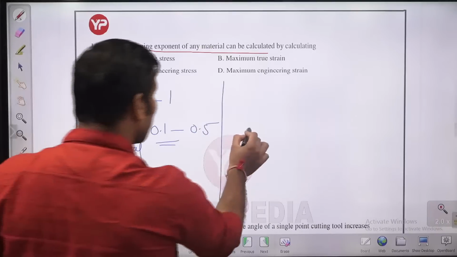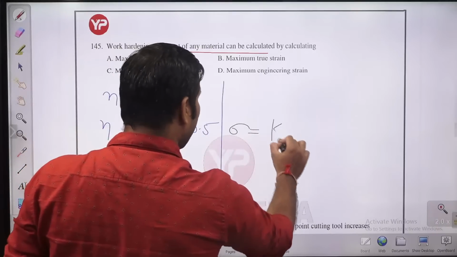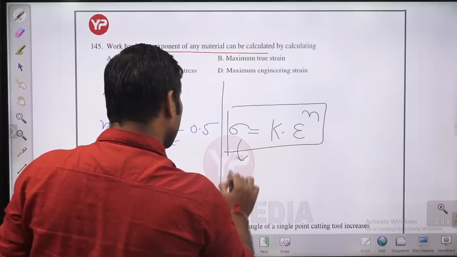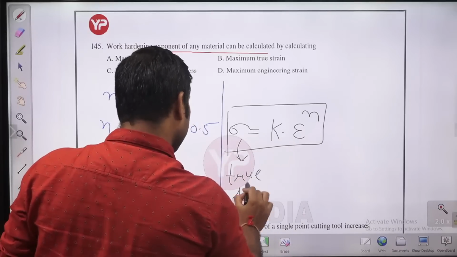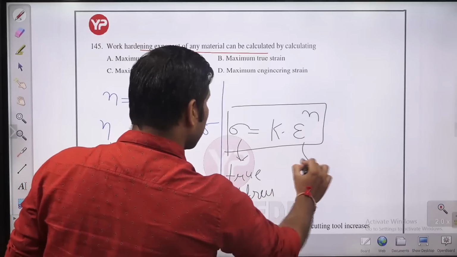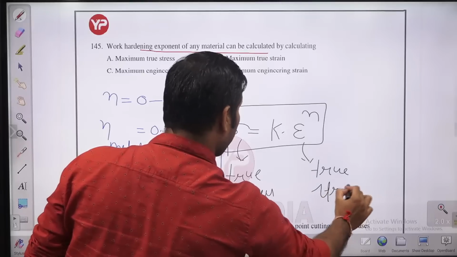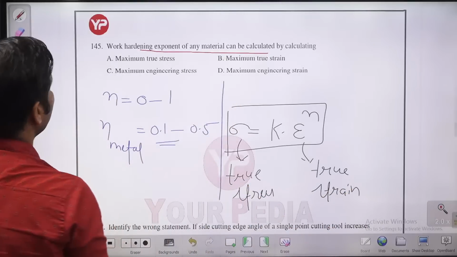There is a relationship: true stress is equal to K into true strain to the power n. This is true stress, this is true strain, and this is the strain hardening exponent.